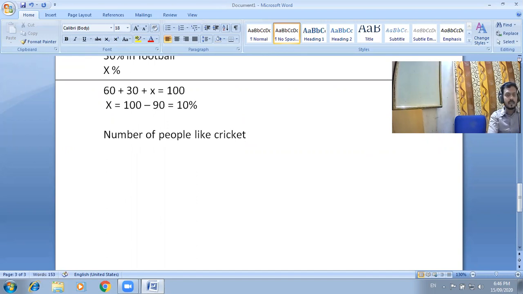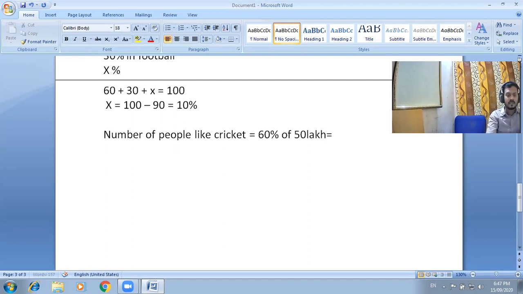Given that 60 percent of people like cricket, we can say that 60 percent of 50 lakh is the number of people who actually like cricket.